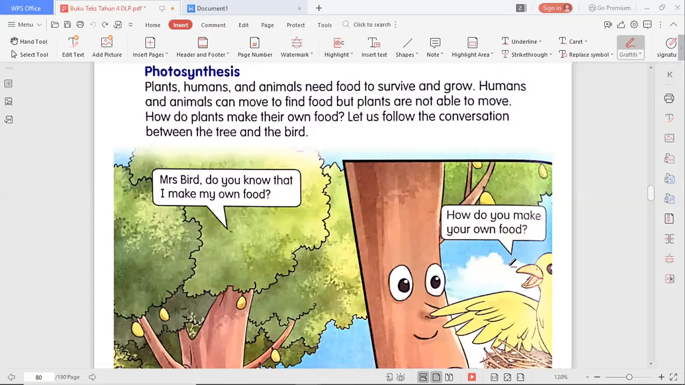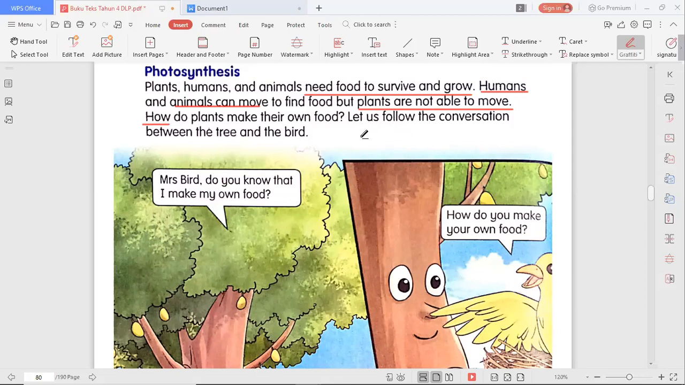So let us learn about photosynthesis. I repeat again, photosynthesis. Plants, humans, and animals need food to survive and grow. Of course, because we are all living things. Humans and animals can move to find food, but how about plants? Plants are not able to move. How do plants make their own food? So how?